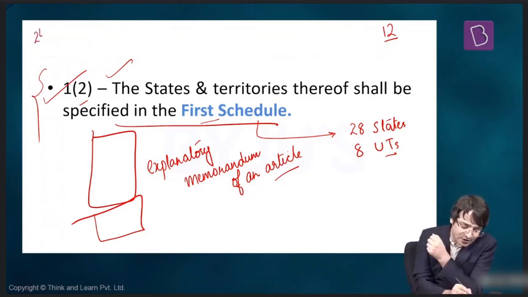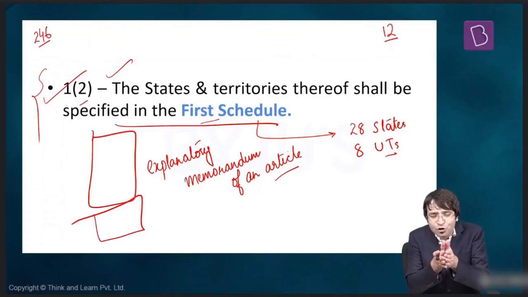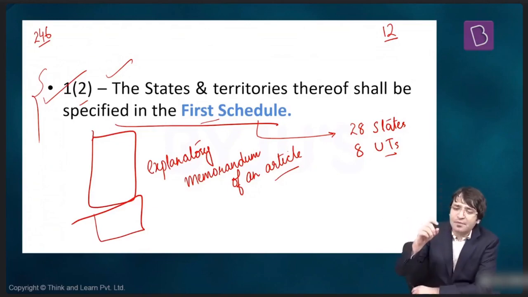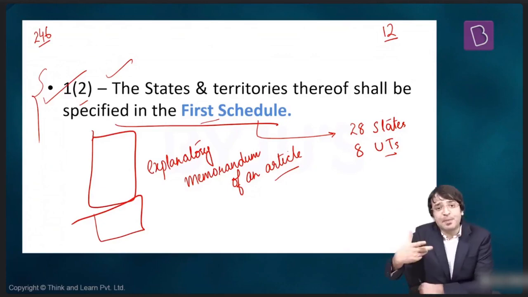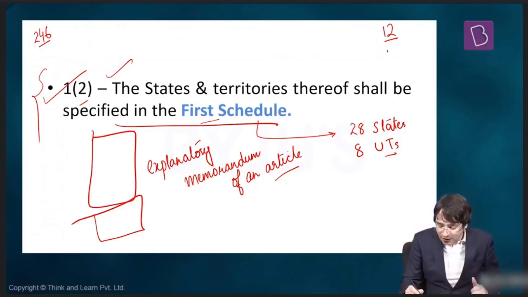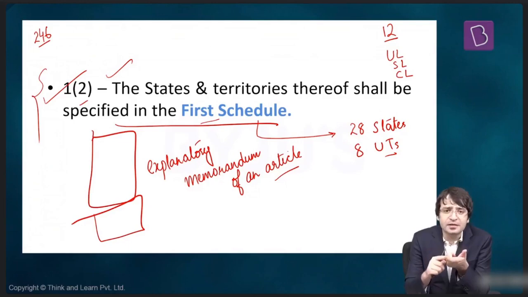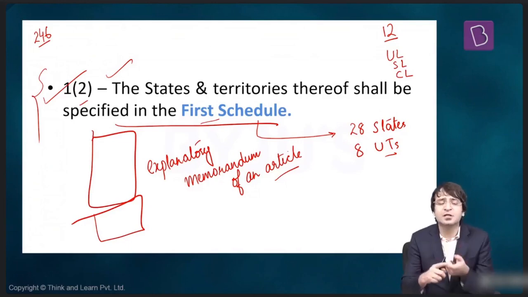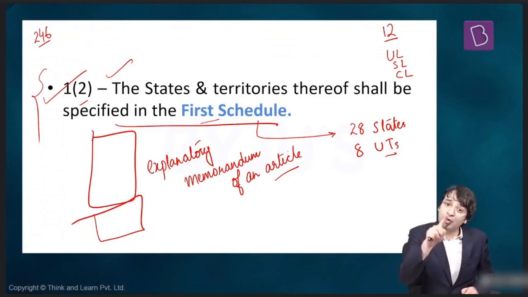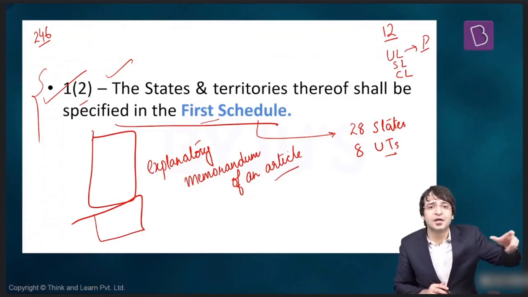One example is Article 246 of the Constitution of India. What is Article 246? It talks about the distribution of powers. Some powers are given to the center, the parliament, some powers are given to the states, and some powers are given jointly to both center as well as state. That is why we have a union list, a state list, and a concurrent list. On banking, insurance, currency, foreign affairs, and defense, who has the lone power to make laws? Parliament. So all these items are mentioned under the union list.